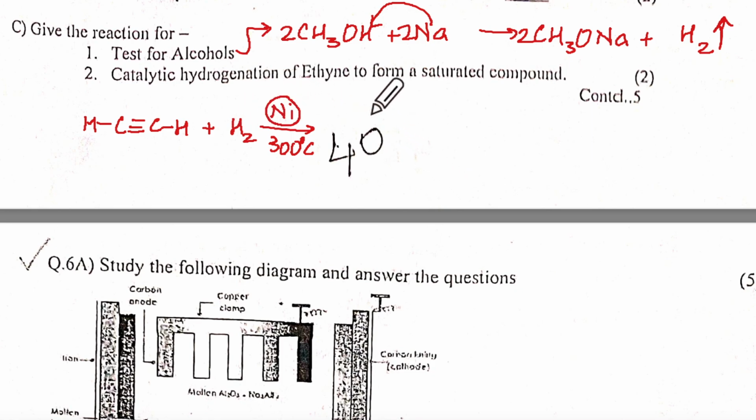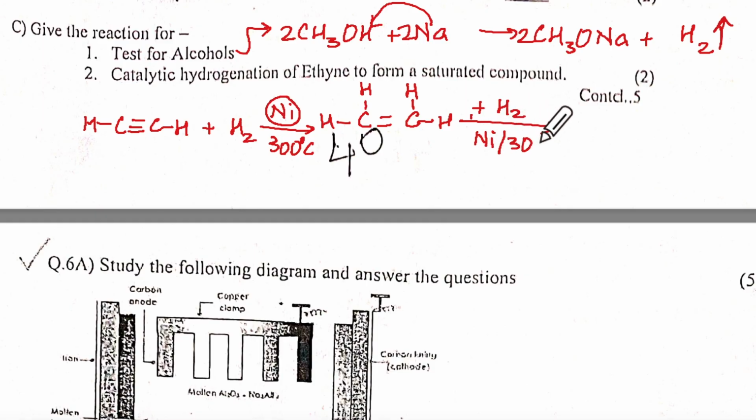Okay, so what will we get? The triple bond will become a double bond, and then this is how it will become. Saturated means on top of this arrow you have to write H2 and here write nickel.